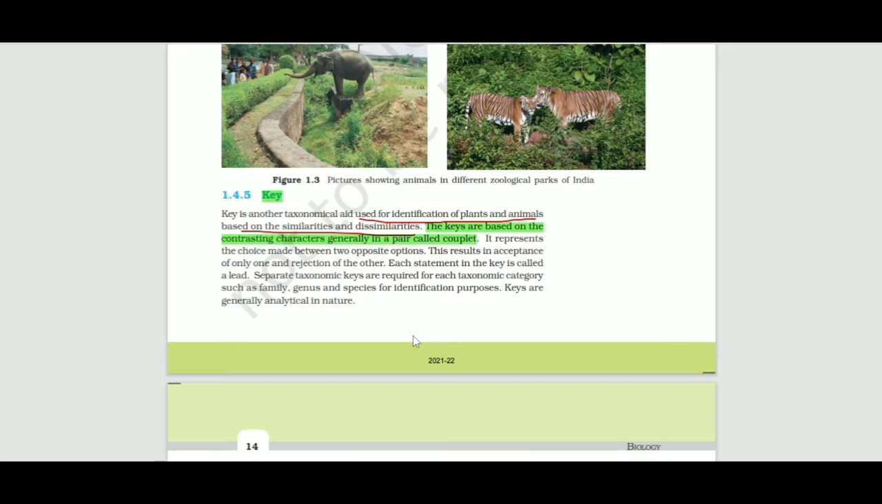So these contrasting characters, generally in pairs, are known as couplets. It is very important. Couplets are very important, so let's mark it. Now it represents the choice made between two opposite options.